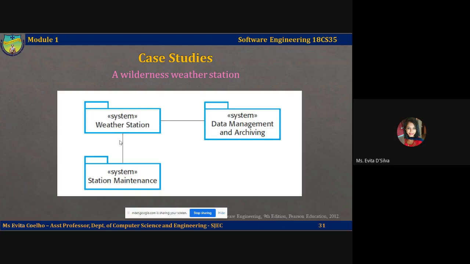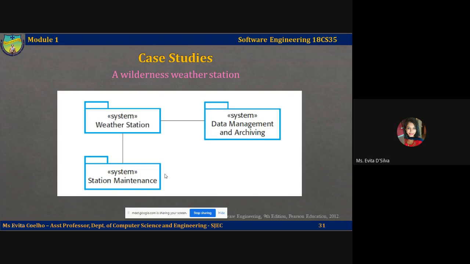So it's going to monitor the health of these systems and report that. And if at all there is a software upgrade that has to happen, then it is responsible for broadcasting those updates to all the weather stations it is taking care of. And in case a particular weather station fails, then this acts like a backup entity or takes the place of that particular weather station. So that is the task of the station maintenance system.